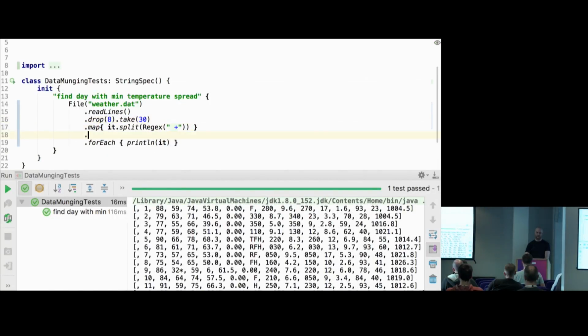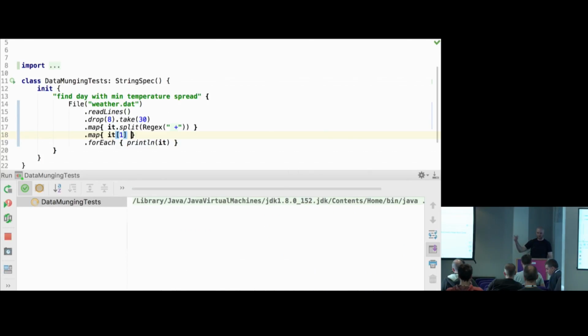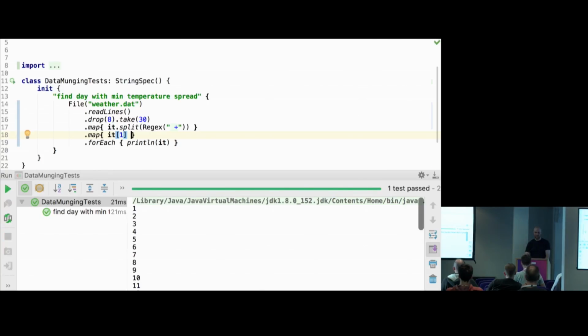Then the next step might be to extract only the columns that we need. For example, we could do column 1, which will be day number. So for random, I expect like 1, 2, 3, and so on. Yeah, but we want at least like 3 columns probably. There are no collection literals in Kotlin, so the way to do it is the function listOf, and then it takes elements. So now it will be 3 columns.